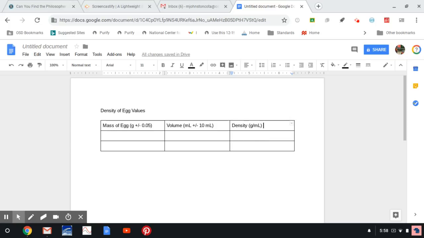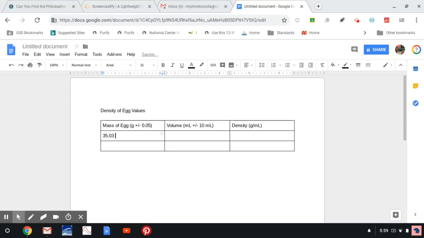So then, when you are recording your data, you need to make sure you record the same number of decimal places as you've got in your uncertainty. So let's say the egg had a mass of 35.03 grams. 35.03.